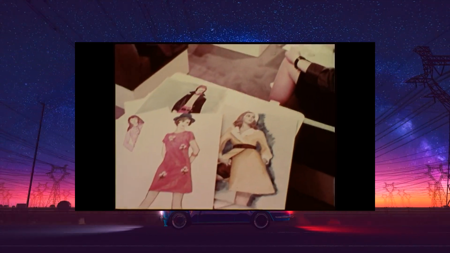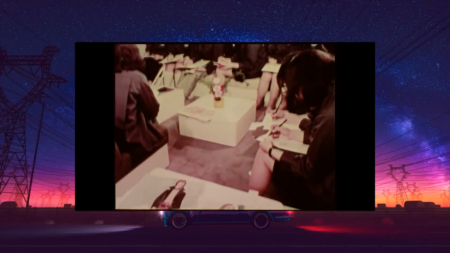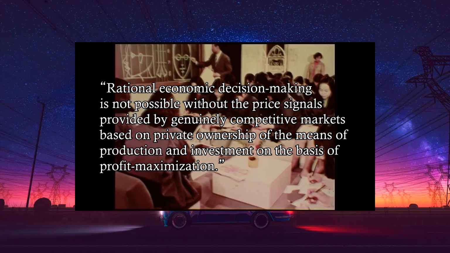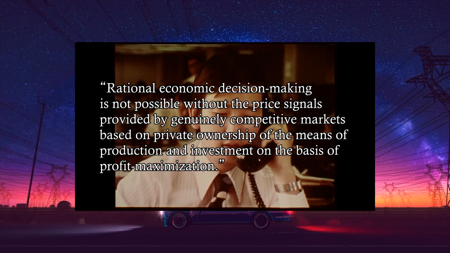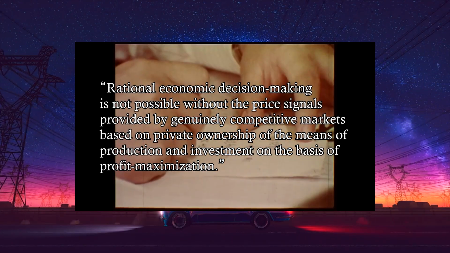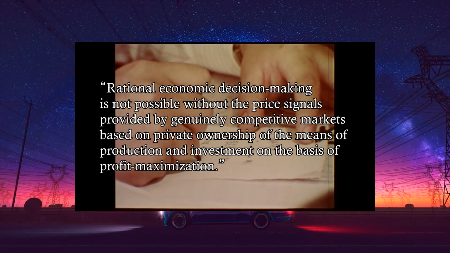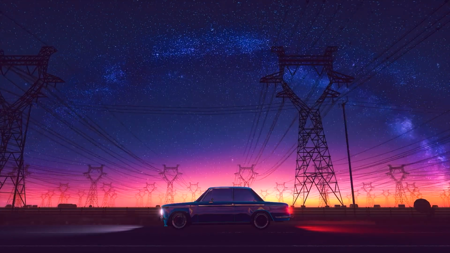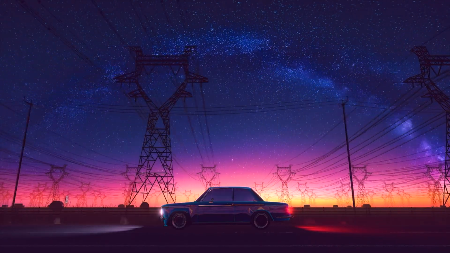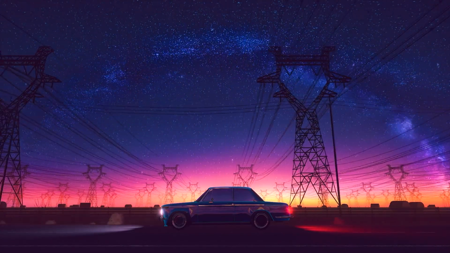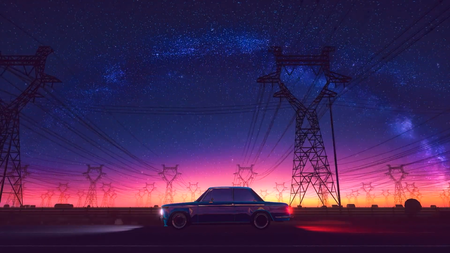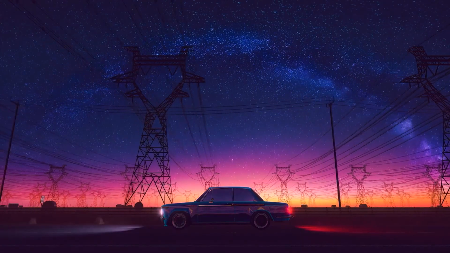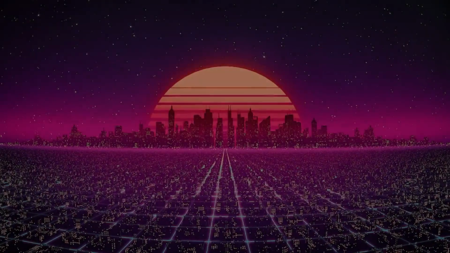The basic overview was given by von Mises and built upon further by Hayek. The argument goes as follows. Rational economic decision-making is not possible without price signals provided by genuinely competitive markets based on private ownership of the means of production and investment on the basis of profit maximization. Before discussing this subject, to prevent any confusion, we will define our first principles, those being economic calculation, the economic calculation problem, the presuppositions that the calculation problem makes, including why the ECP applies to socialism.